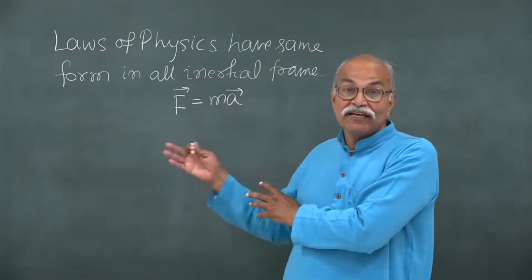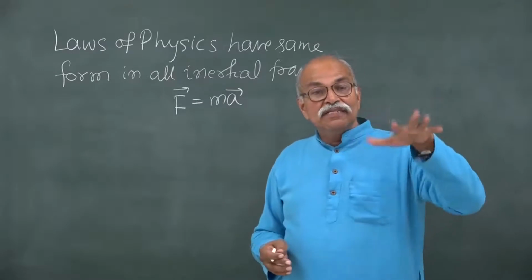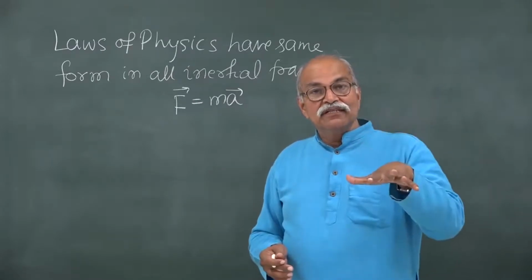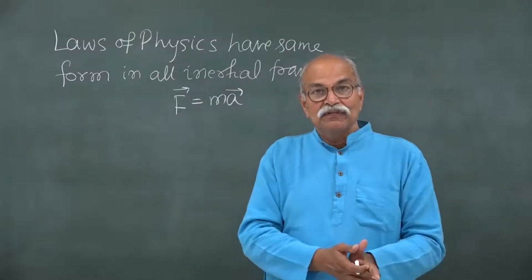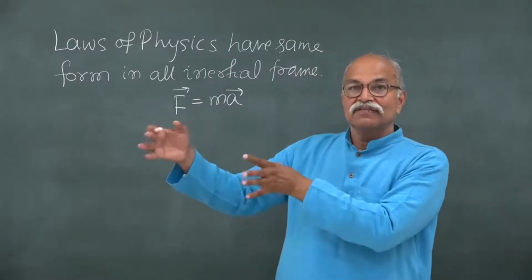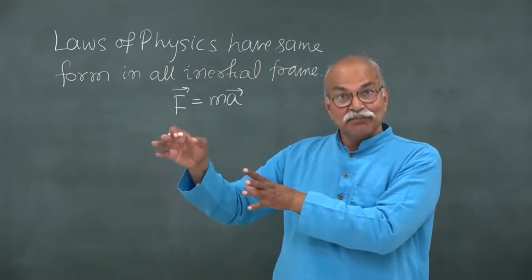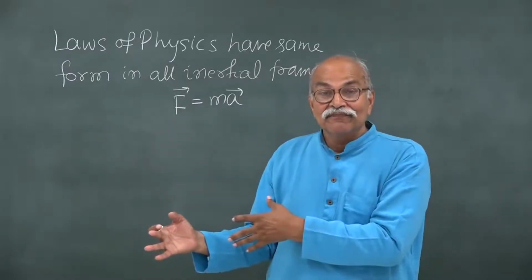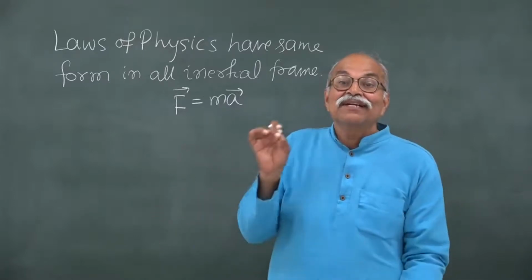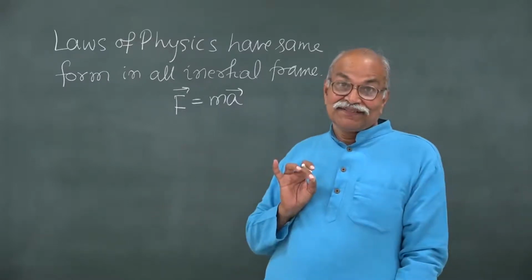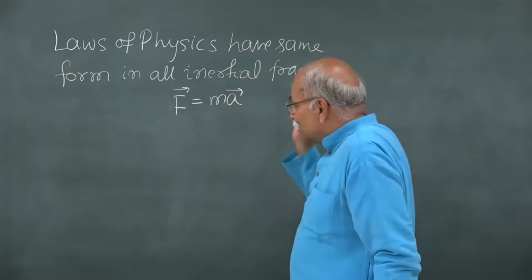We can verify when you connect the velocity, position, acceleration of a particle or an object in one frame to the position, velocity, acceleration of that same particle in the other frame. So, those connecting equations are called transformation equations.